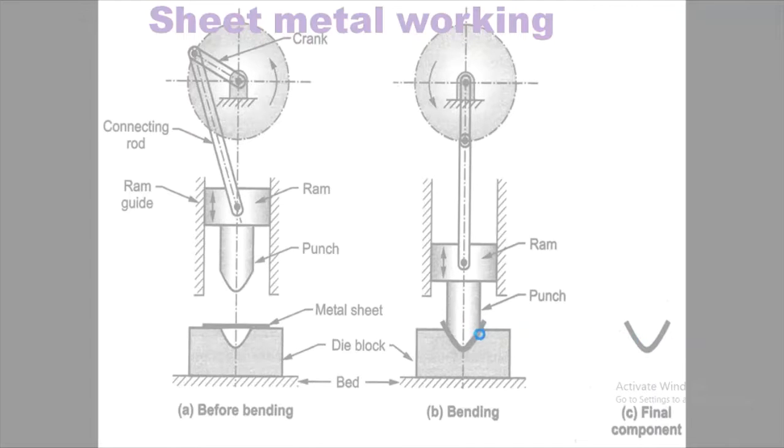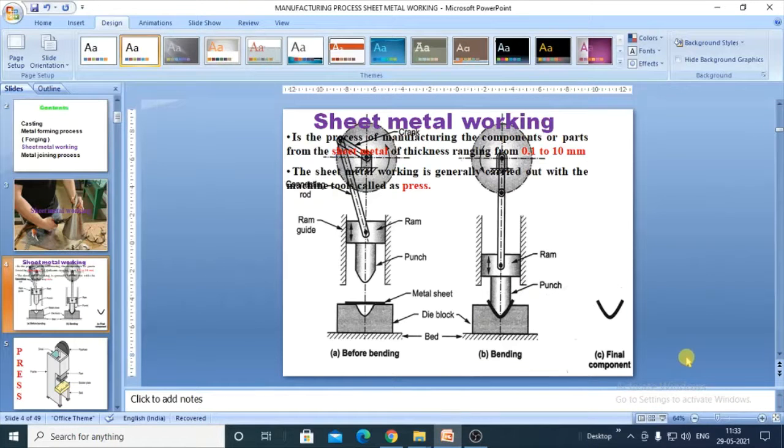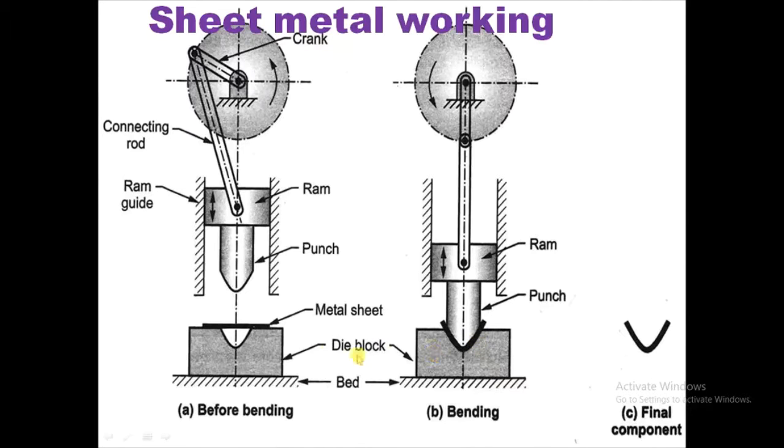Okay, so this is how sheet metal working is done. The rotary motion is converted into a reciprocating motion, and the force is applied on the metal sheet, and we get the final component.